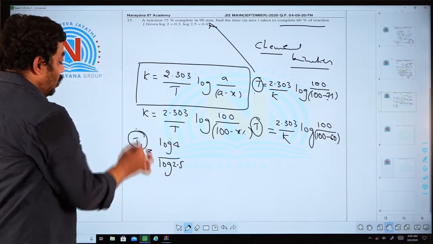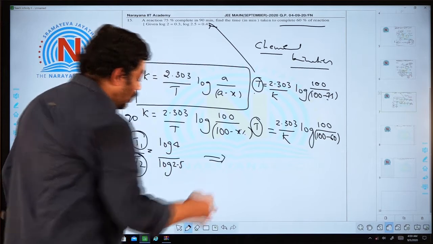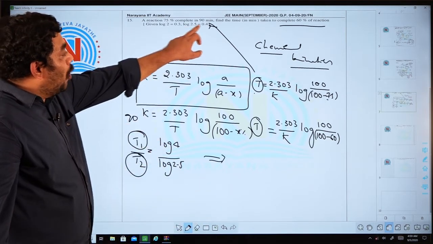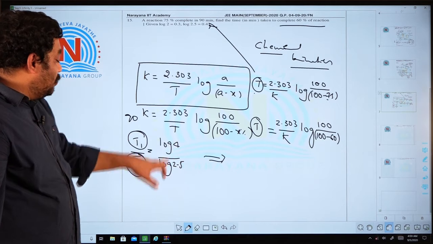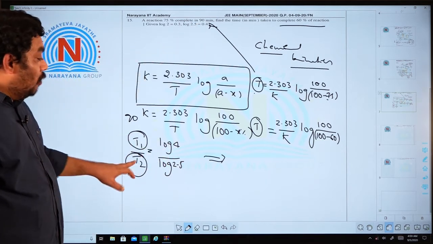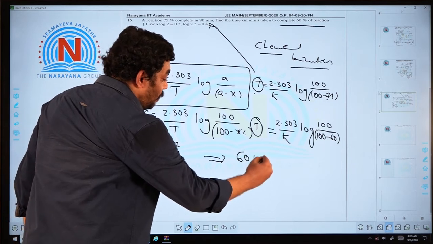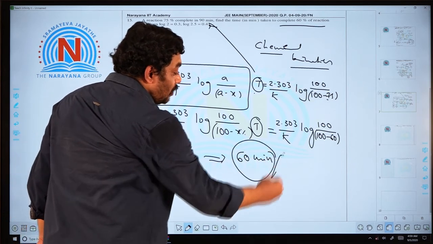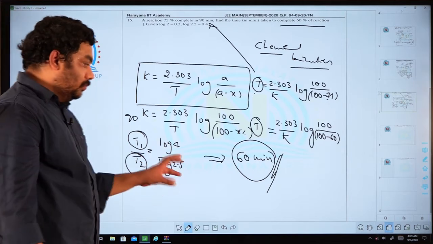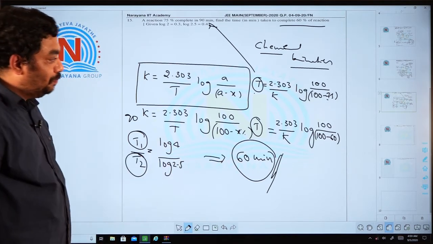T1, you have to calculate T2. You simplify this one. In the exam, only the log 2.5 value and log 2 value are given, so you substitute those values. T1, you substitute 90 minutes, you have to calculate T2. You calculate that one, and approximately you will get 60 minutes. For the convenience, I don't want to waste the time, that's why I am directly telling you that answer.